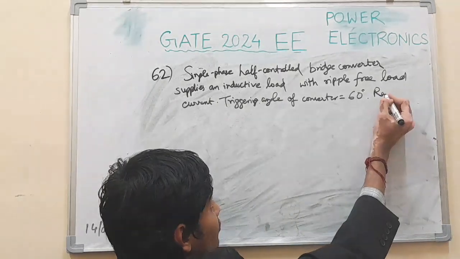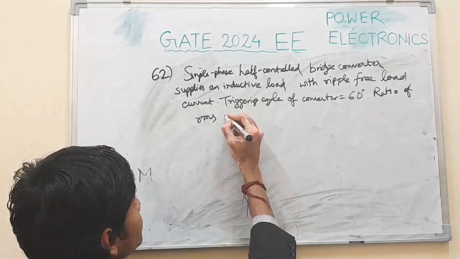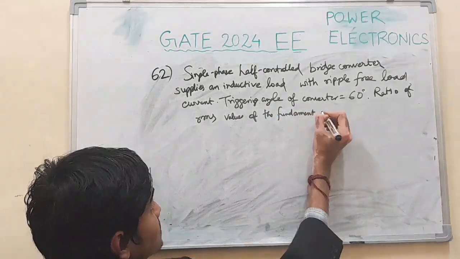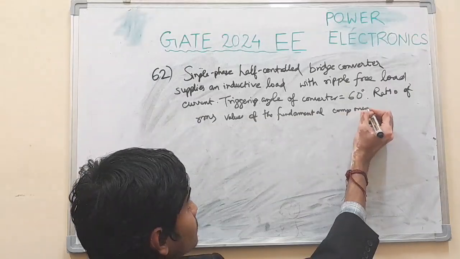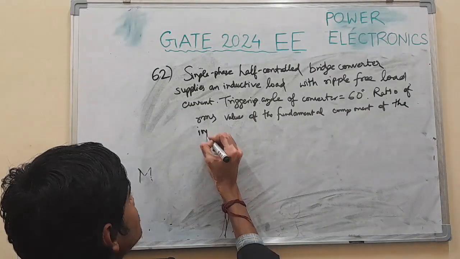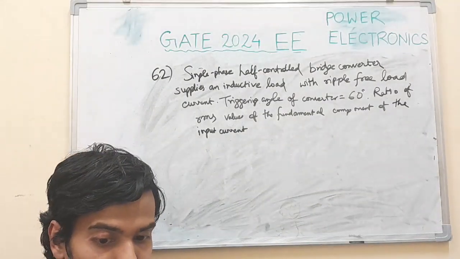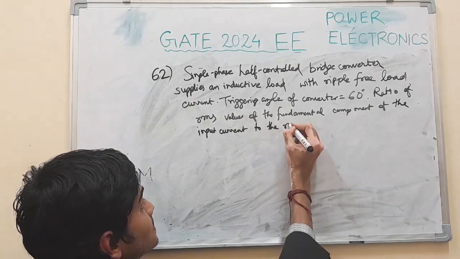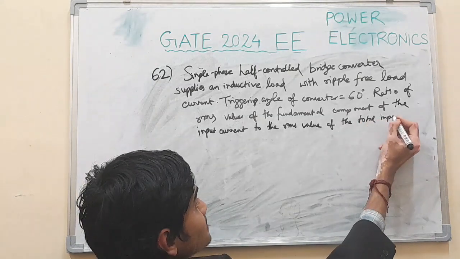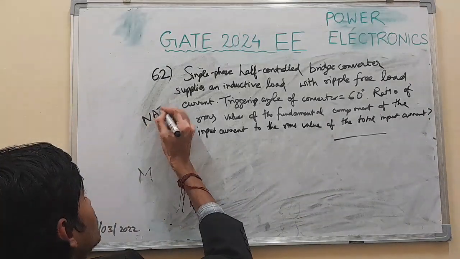So we are required to find the ratio of the RMS value of the fundamental component of the input current to the RMS value of the total input current. Numerical answer type question of 2 marks.